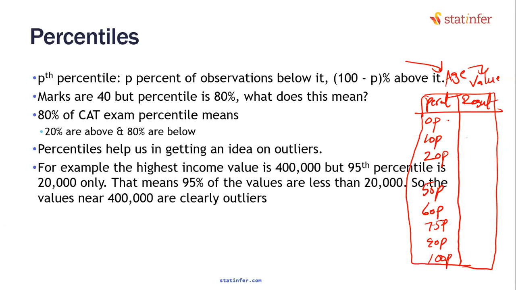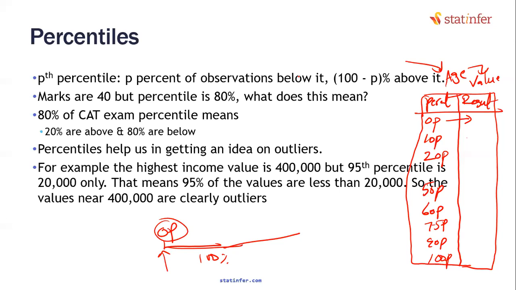When you ask for 0 percentile, what will be returned? What will be the result of this? 0 percentile is that value where below this there is nothing, above this 100% of the data is there. For any variable, what will be the 0 percentile value? Below this 0% of the data, that means there is nothing below this, everything is above, more than or equal to this particular point. What particular point is that? In any variable, what is the 0 percentile value?